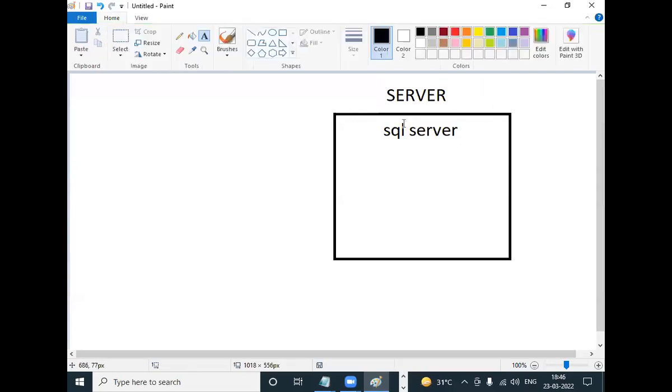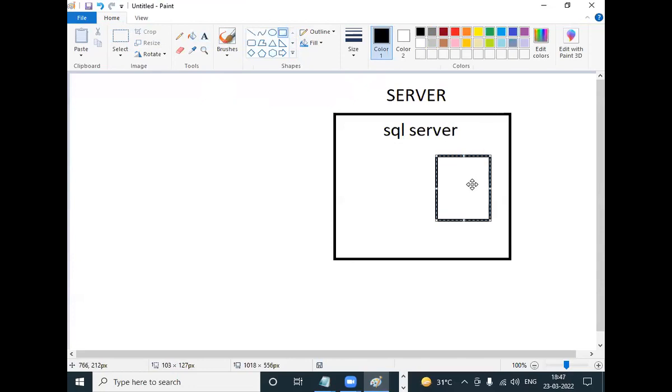And inside the server, using this SQL Server software, what does the DBA create, sir? Database.